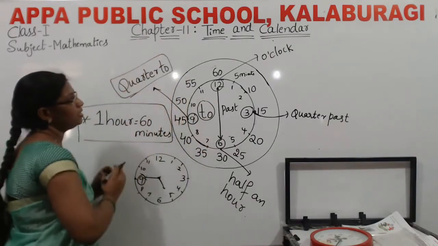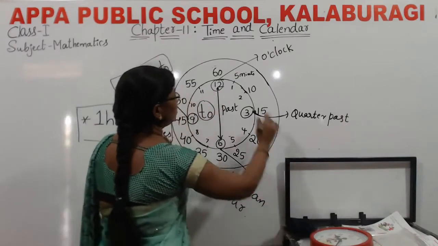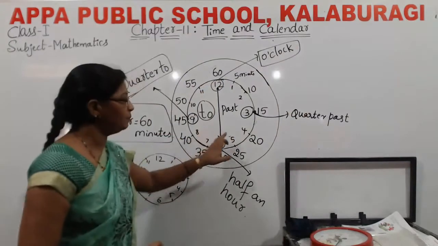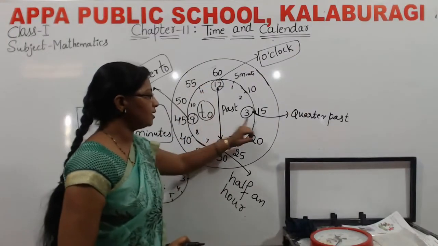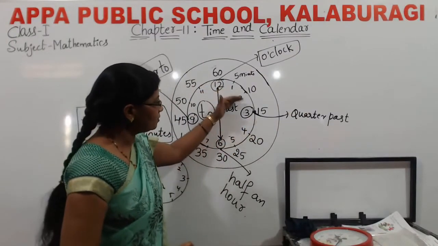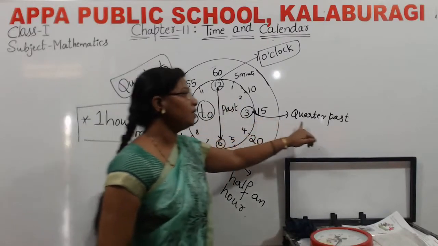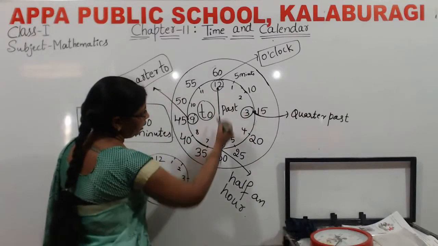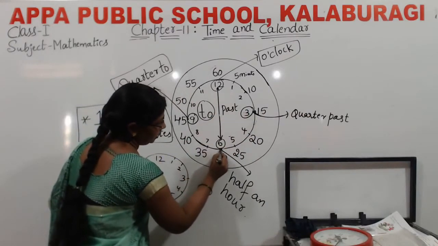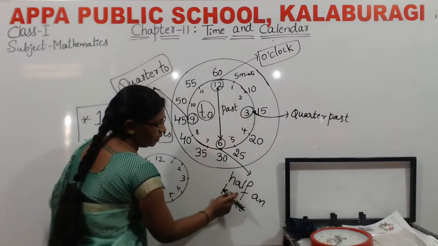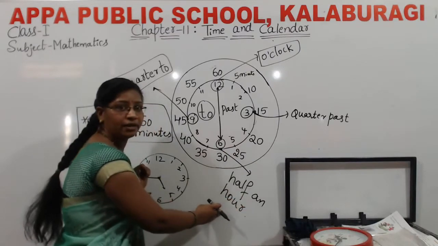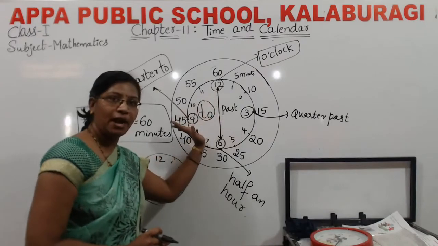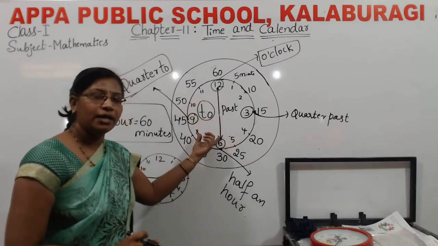How to remember this one? The 12th place is called o'clock because it is 60 minutes. If the minute hand is at 3, on this part, then we call it a quarter past that number. And one more thing, if the minute hand is at 6, then we call it half an hour. If, for example, the minute hand is at this part, then we call it quarter to.